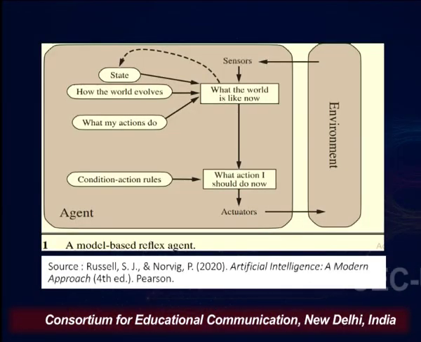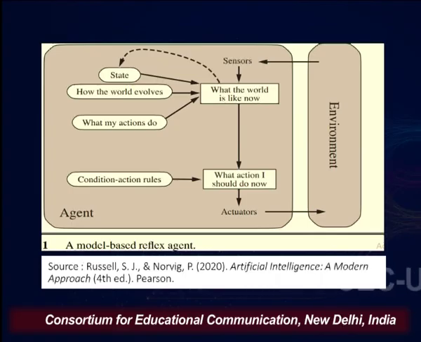Again, there are two sides of the figure, agent and environment, and sensors and actuators are something which you are already aware of. Now, the condition action rules we have seen in the simple reflex agent also, and on the basis of these condition action rules it is going to be decided what action the agent should do now, and with the help of sensors it is going to gauge what the world is like now, but state, then how does the world evolve, and what my actions do.